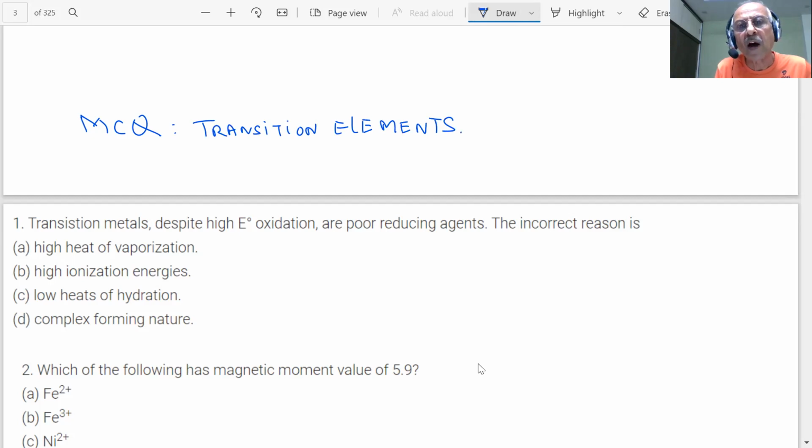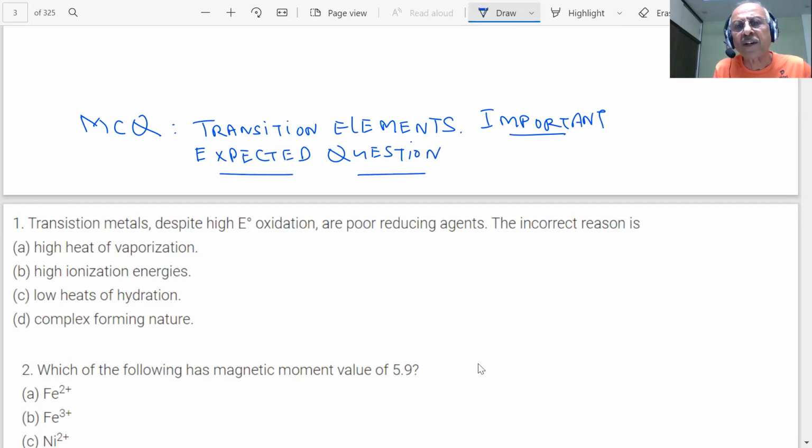They are important and expected questions, students, for CBSE 2021 exams. So we know how much we have to work.